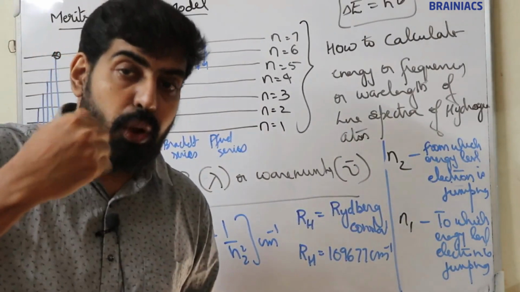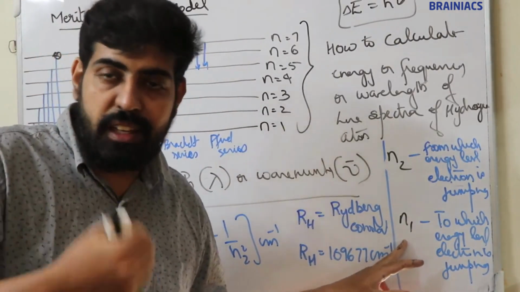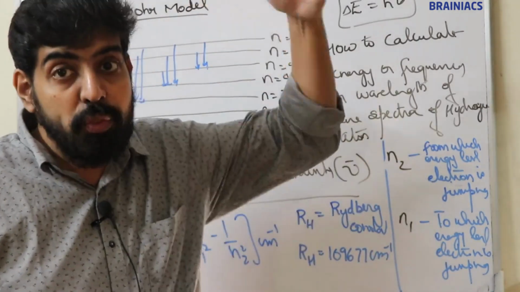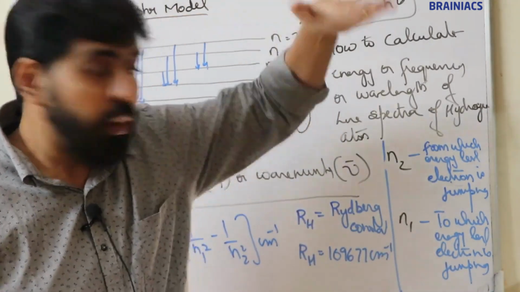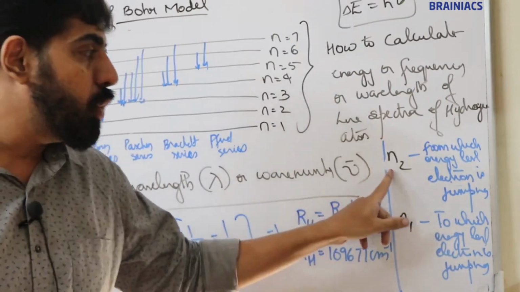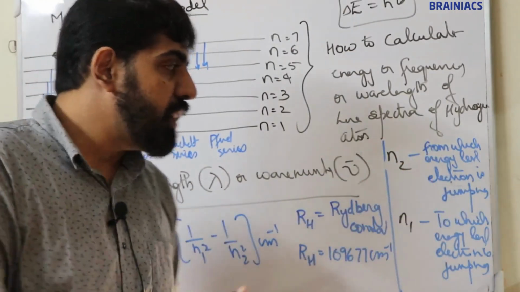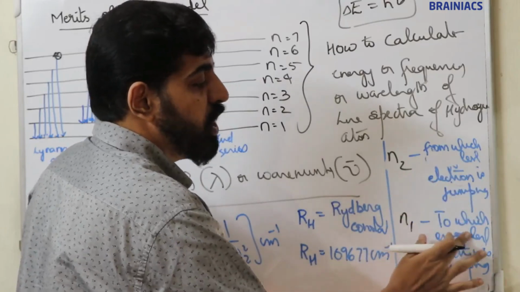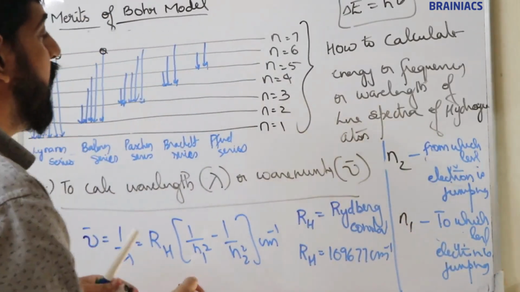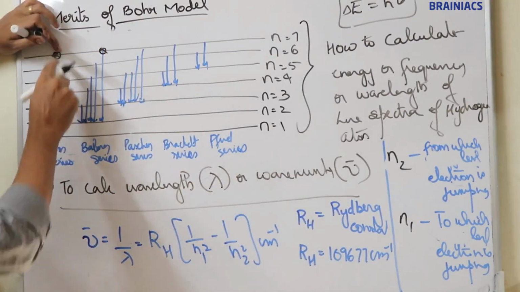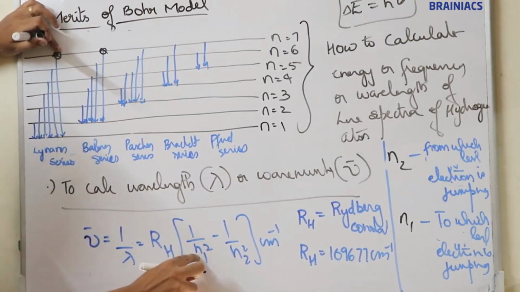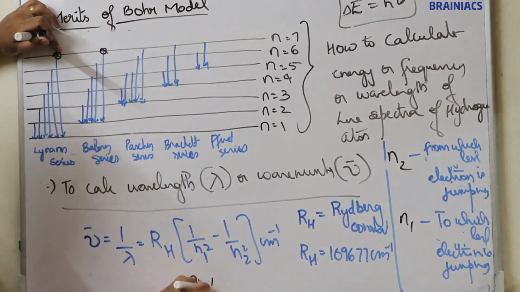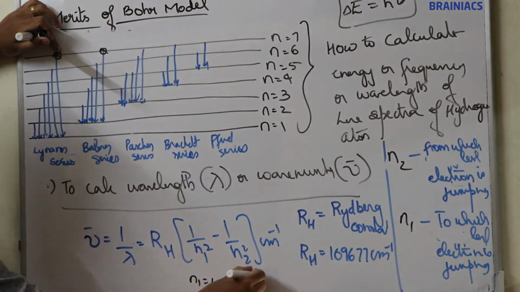E1 is the energy of the orbit to which the electron is jumping. E2 is the energy of the orbit from which the electron is jumping. N2 is the level from which the electron is jumping, and N1 is the level to which it jumps. For example, if an electron is jumping from 7 to 1, then N1 is 1, N2 is 7.